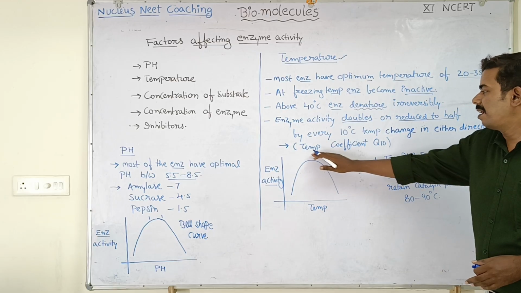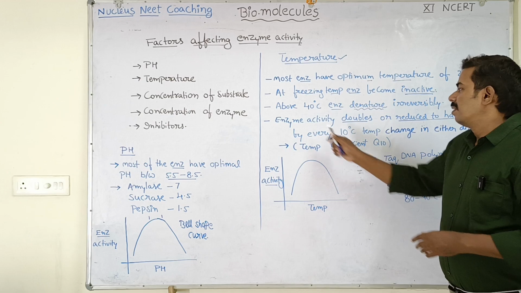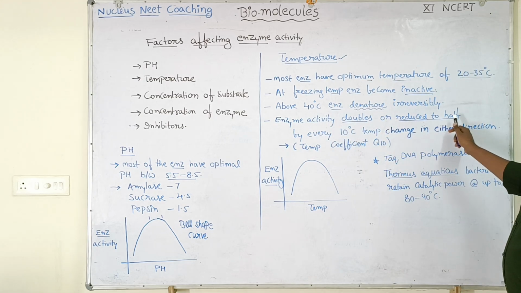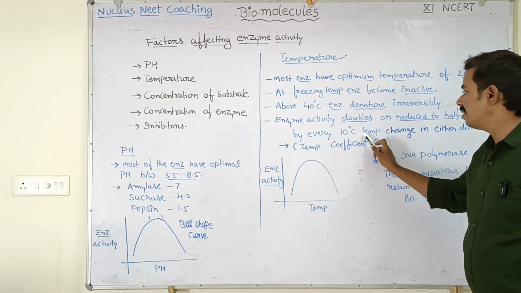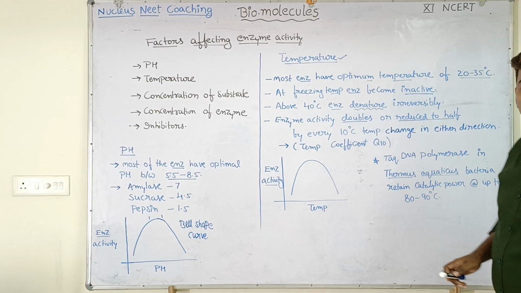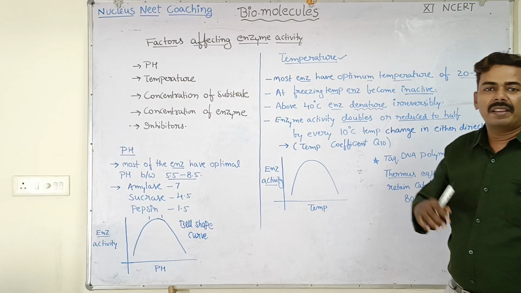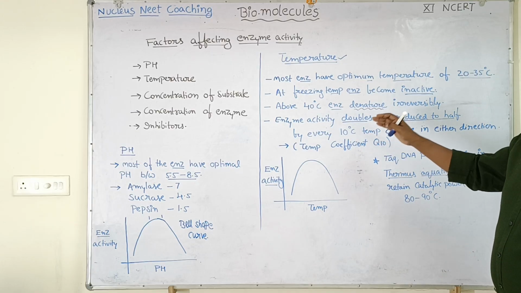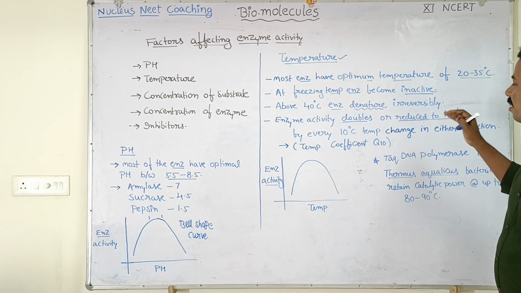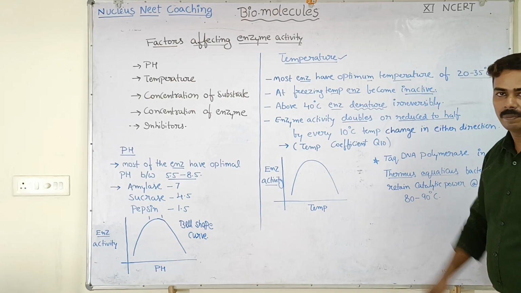So now let us understand temperature coefficient Q10. Scientists found that the enzyme activity doubles or reduces to half with every 10 degree centigrade temperature change in either direction. If temperature increases by 10 degrees or decreases by 10 degrees centigrade, the enzyme activity is going to double, or it may get reduced to half. This is called temperature coefficient Q10.